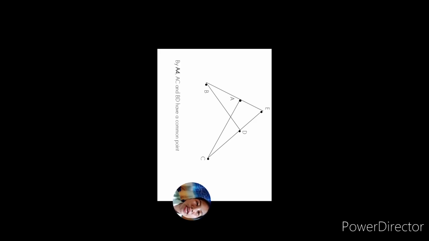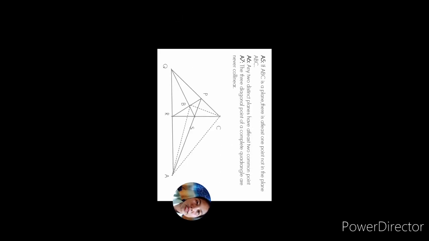So suppose 2 lines A and B have 2 common points A and B. Then according to axiom 3, any 2 distinct points are incident with just one line that will join the 2 points. So by axiom 3, both lines determined by points A and B coincide, contradicting our assumption that they are distinct. Okay, so now let's have theorem number 2.